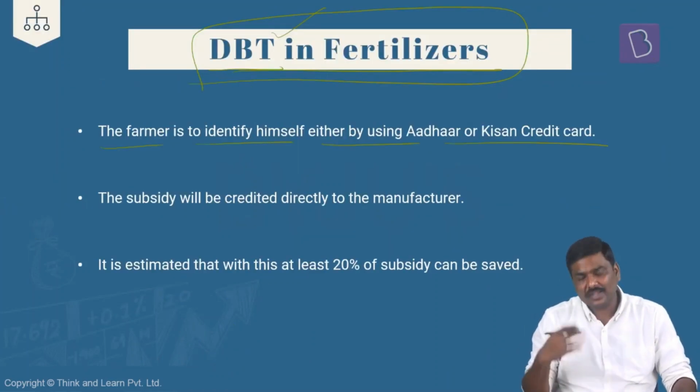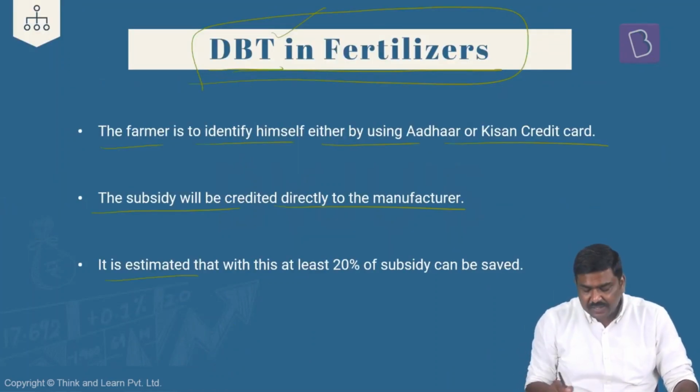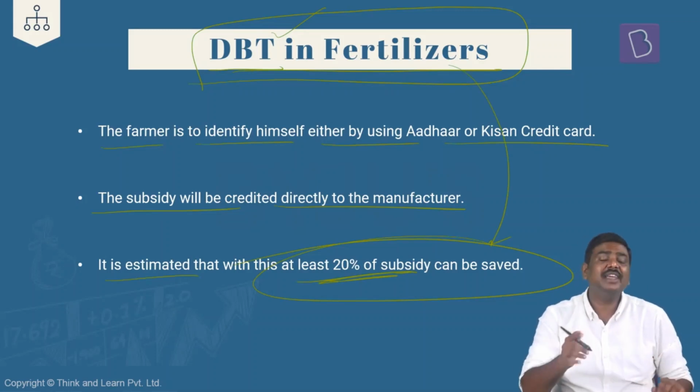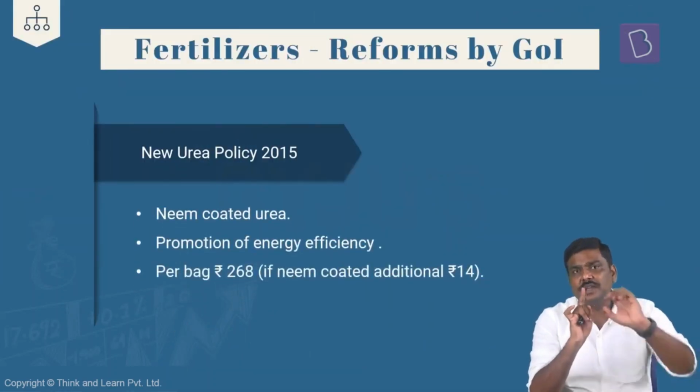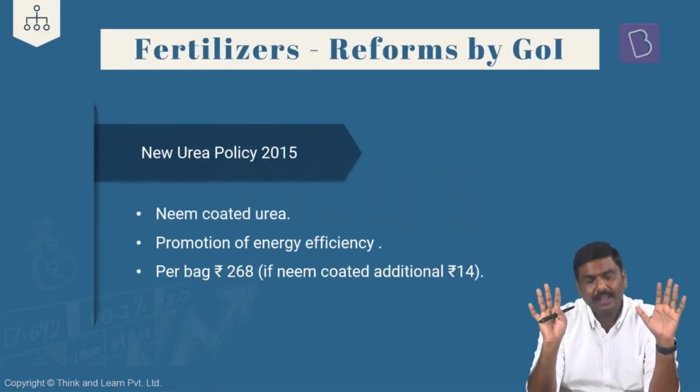The farmer is to identify himself using Aadhaar or Kisan Credit Card. The subsidy will be credited directly to the manufacturer. It is estimated that with this particular DBT fertilizer, at least 20% of the fertilizer subsidy can be saved by the government. Done? So this is a discussion with respect to one reform which has been implemented by the government, on a pilot basis, yet to be implemented throughout India, in the form of DBT fertilizer.